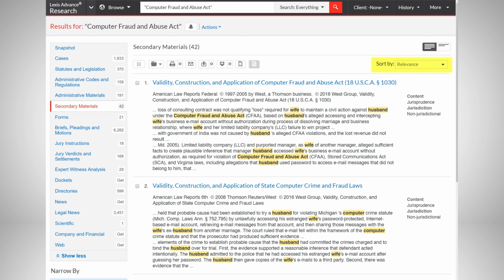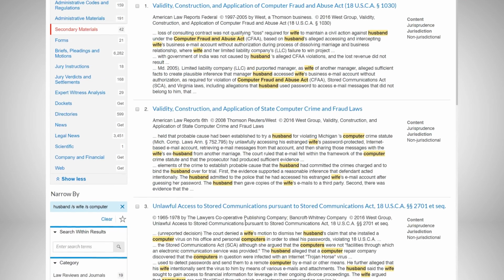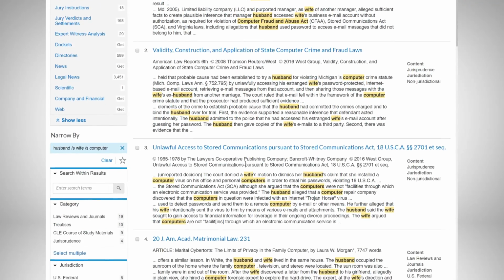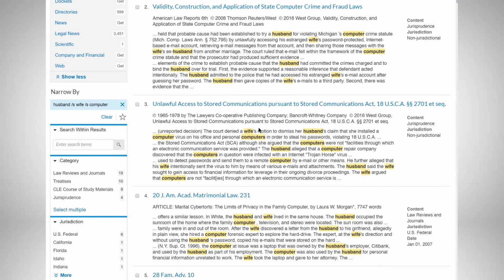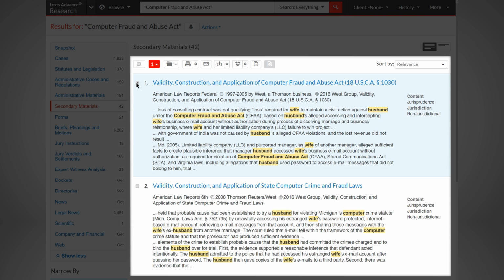Again, the results will be listed in order of relevance, and you can see that the first documents are directly on point. These documents provide background information on your topic and will direct you to cases that will be helpful to your research. If you wanted to save or keep a copy of these documents, you could check the boxes to the left of the document title, then use the icons at the top of the page to save the documents to a folder, email, download, or print them. Most law schools have Lexis printers on campus where you can print free of charge.